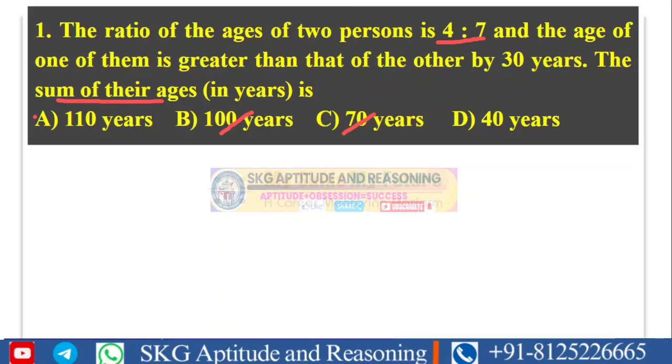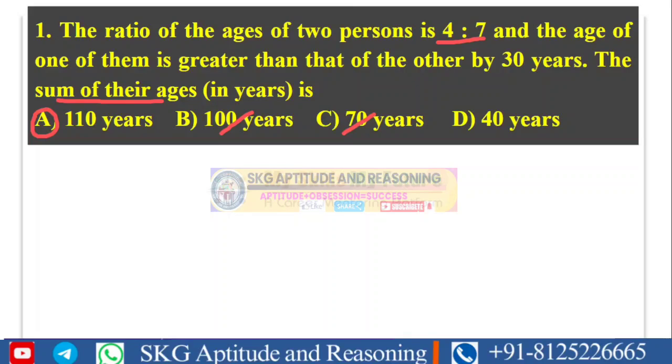The only 11 multiple present here is 110. See how quickly I am answering the question if you know the basic point here. That's why I suggest you listen to the ratios topic first and then come to this topic.